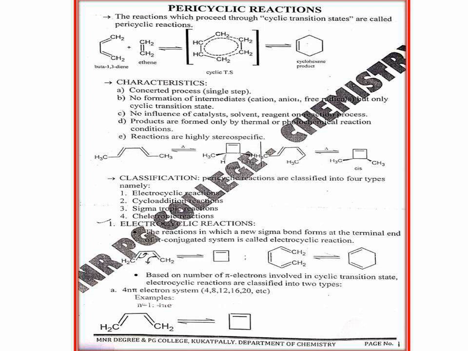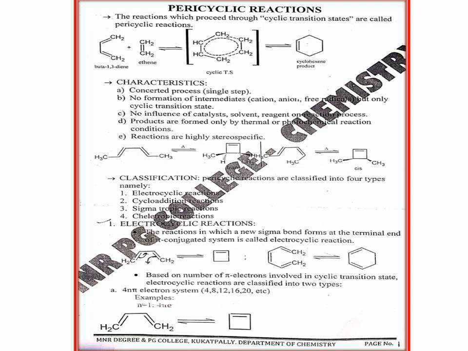Now, based on the open-chain system where you have the pi-conjugated system, whether it is the substrate or the product, electrocyclic reactions can be considered in two types: one is 4n pi systems and the other is 4n+2 pi systems.